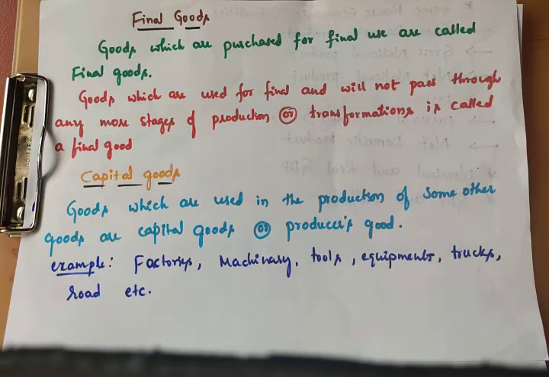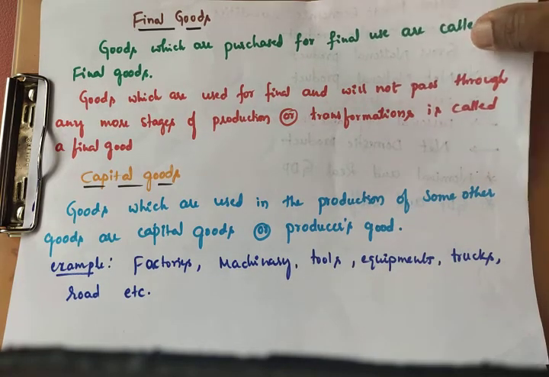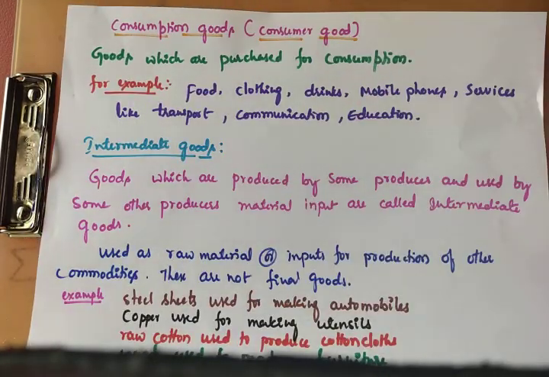To enable any production process or to continue the cycles of production, we compulsorily need capital goods. Those which are helpful to any production process are called capital goods. So one is final goods, another one is capital goods. Next, another important type of goods is consumption goods.